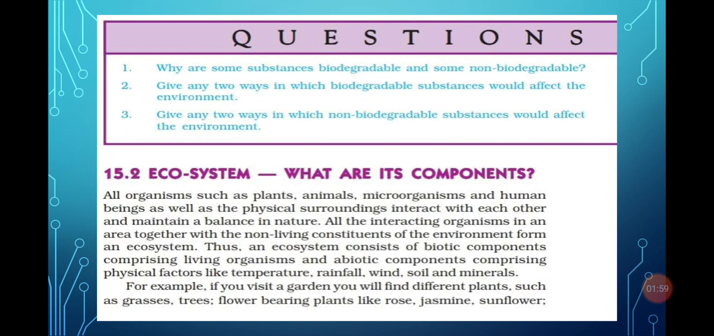Now, next question: give any two ways in which biodegradable substances would affect the environment. We all think that biodegradable substances do not affect the environment. Actually, any waste, whether biodegradable or non-biodegradable, affects the environment. So how does biodegradable waste affect the environment? When biodegradable waste decomposes, it releases foul smells. Due to these foul smells, the air quality of that area reduces, and also biodegradable waste provides a breeding ground for mosquitoes and houseflies, which can cause many diseases. So these are the ways biodegradable waste affects the environment.